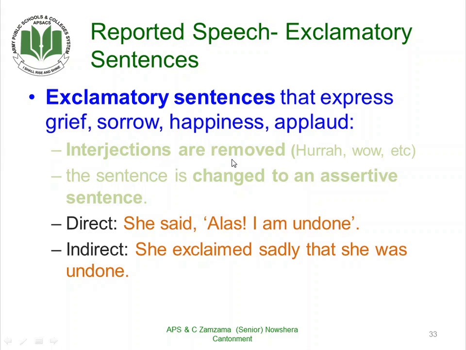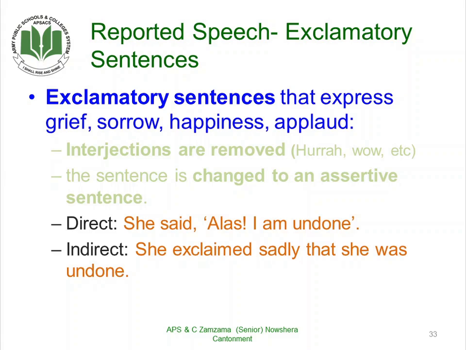The interjections, for example, hooray, wow, alas, are removed in the indirect speech, and the sentence is changed into an assertive sentence. Remember this: be it an interrogative sentence or an exclamatory sentence, in the indirect speech it must change into an assertive sentence.